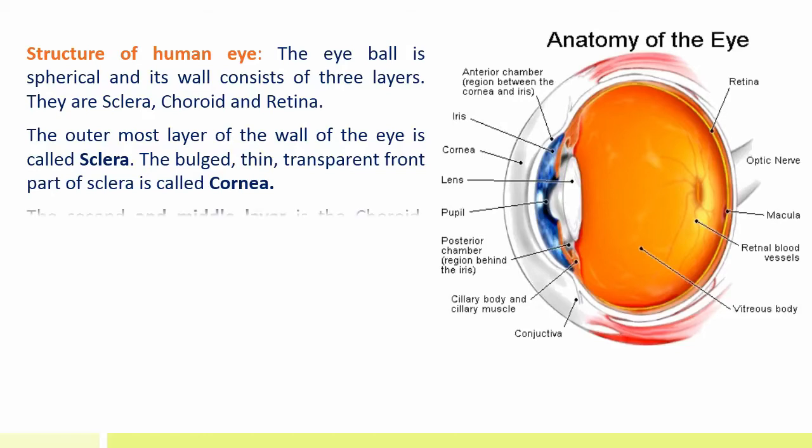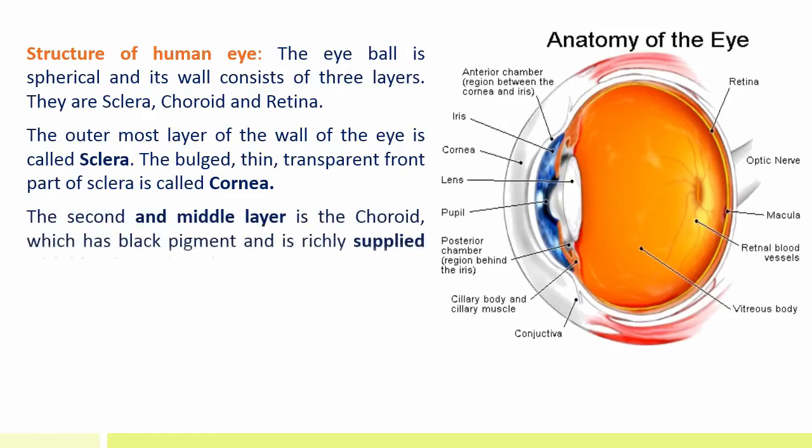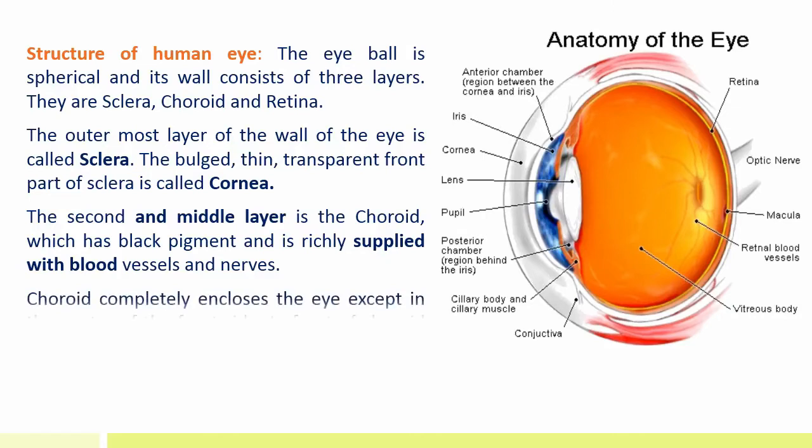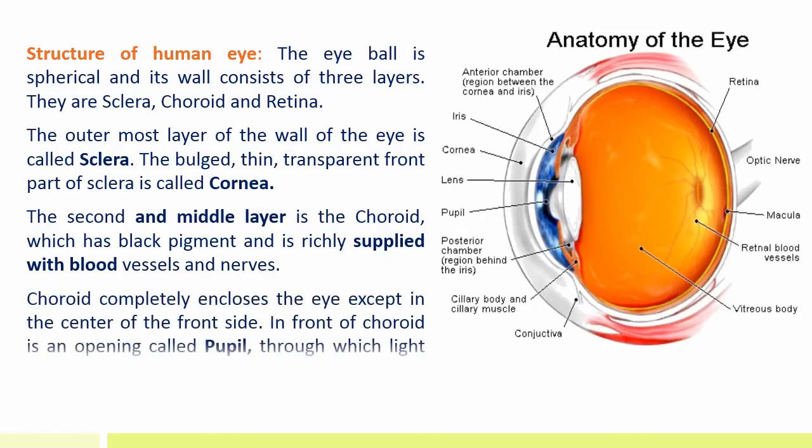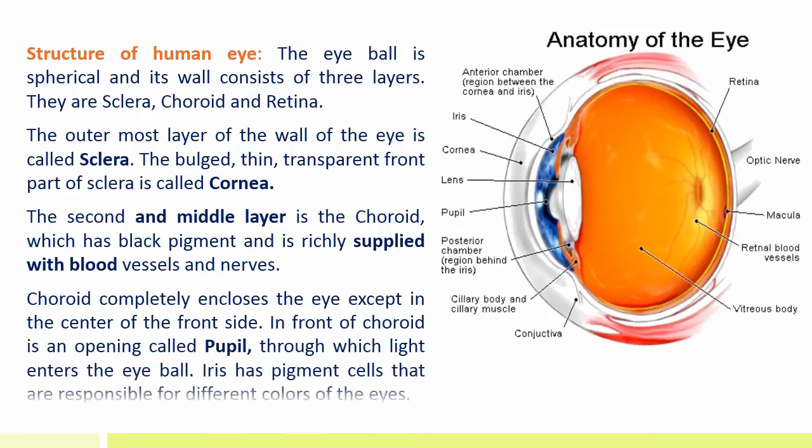The second and middle layer is the choroid, which has black pigment and richly supplied with blood vessels and nerves. Choroid completely encloses the eye except the center of the front side. In the front of choroid is an opening called pupil, through which light enters the eyeball. Iris has pigment cells that are responsible for different colors of eyes.